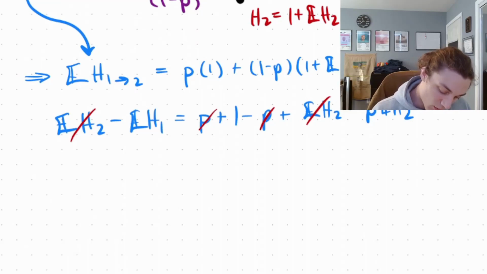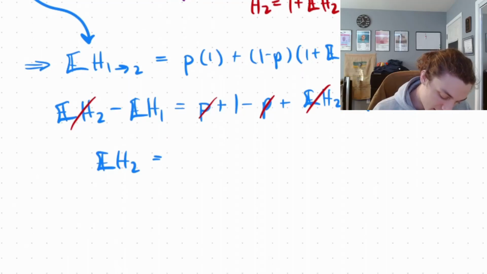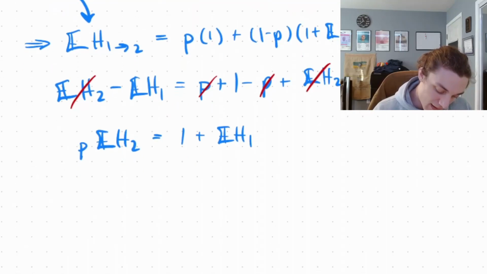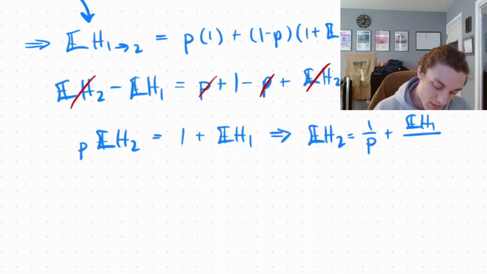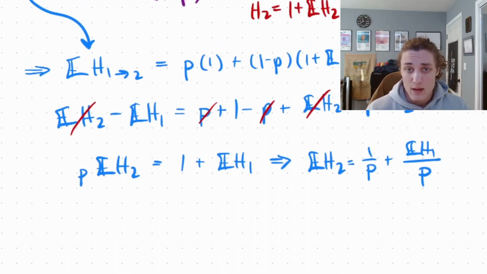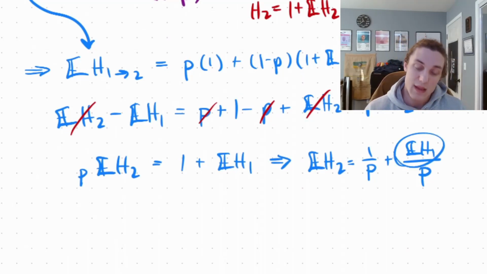And we're left with one equation and two unknowns. We have P times the expected value of H2 is equal to 1 plus the expected value of H1. So it follows that the expected value of H2 is equal to 1 over P plus the expected value of H1 over P. So we have two unknowns and one equation, but what is the expected value of H1?